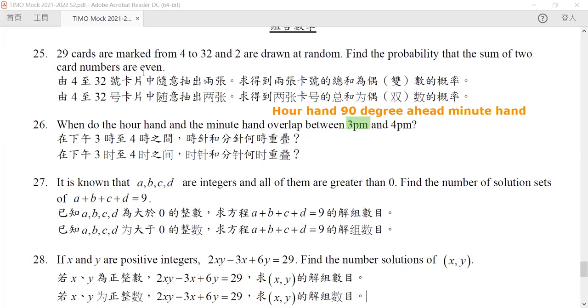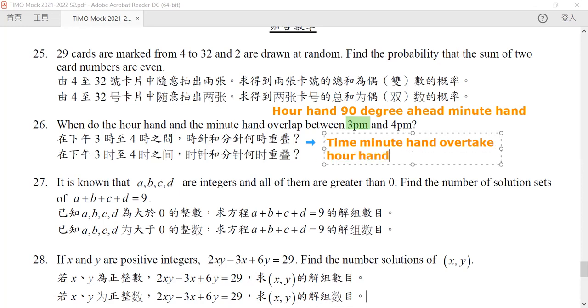But in order for them to overlap, the minute hand must overtake our hourly hand.